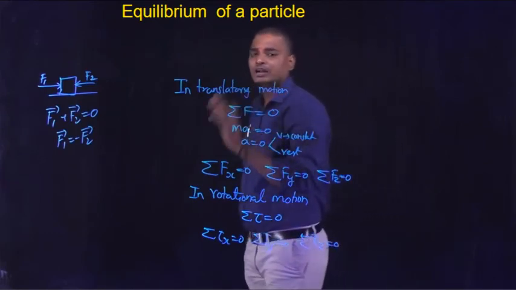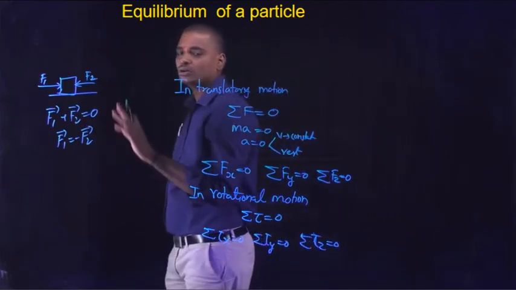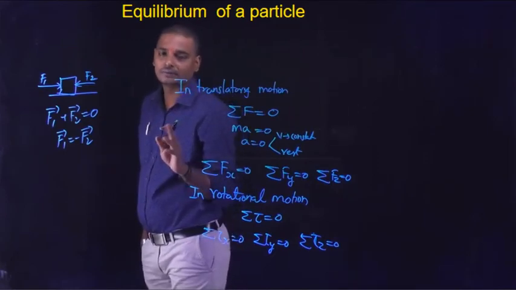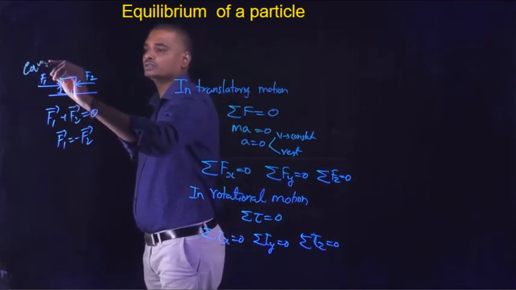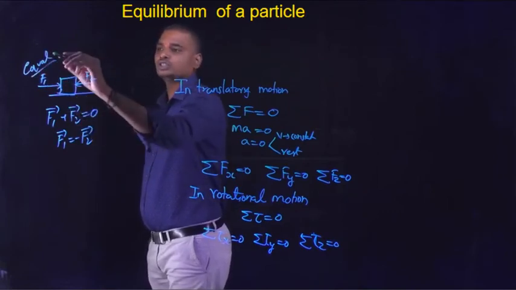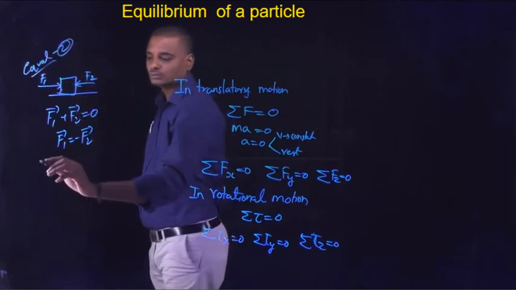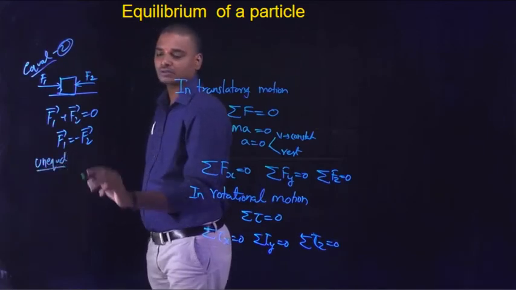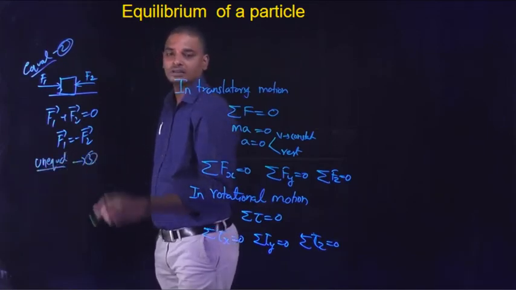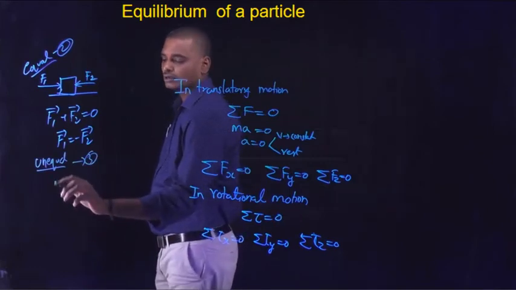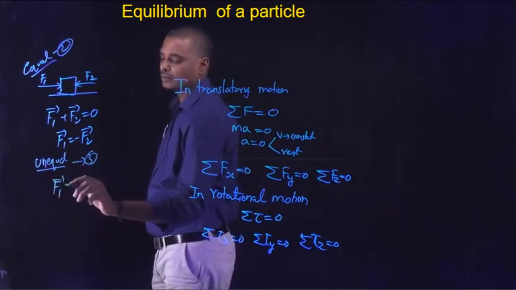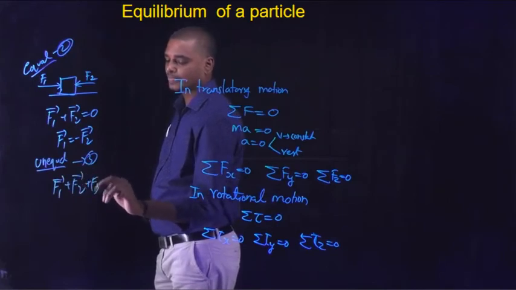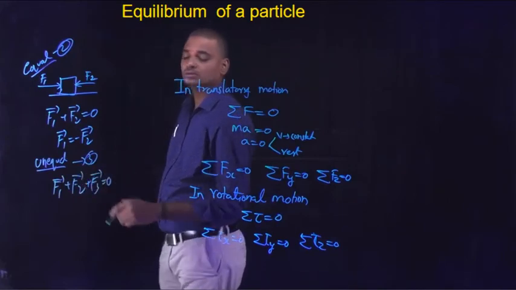Similarly, for unequal forces acting on the body to keep the body in equilibrium, three forces are required. So equal forces means only two forces are required. Similarly, the number of unequal forces required is three. Three unequal forces are required to keep the body in equilibrium. F1 bar plus F2 bar plus F3 bar should be equal to 0.